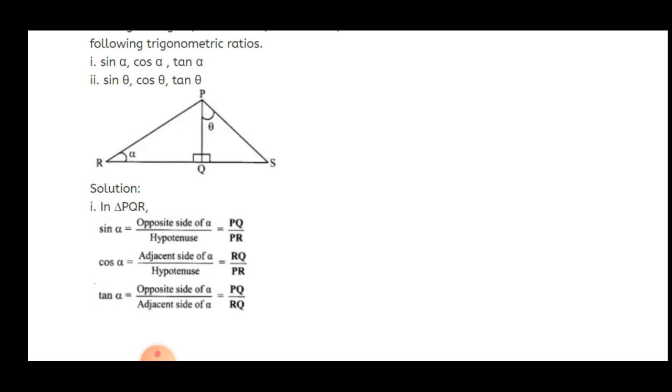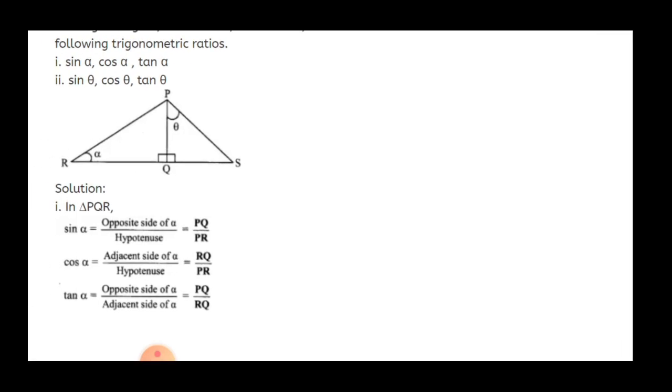So sin alpha is PQ upon PR. Then cos alpha, that is the adjacent side of alpha upon hypotenuse. Alpha is nothing but angle R. So the side adjacent to angle R is RQ, and the hypotenuse remains the same, that is PR. Then tan alpha is the opposite side of alpha upon the adjacent side of alpha, that is PQ upon RQ.